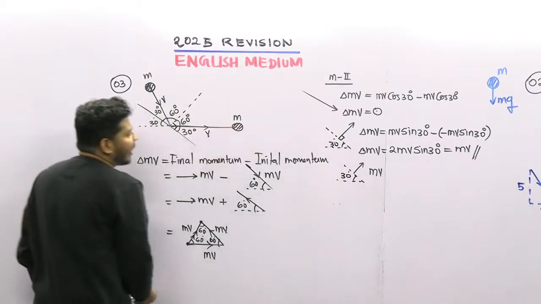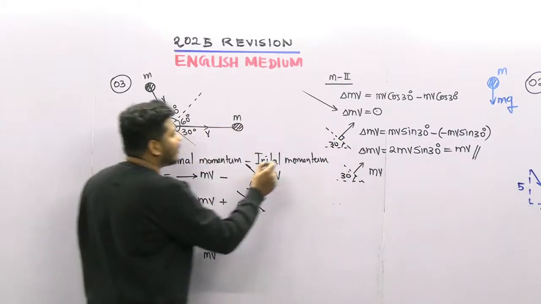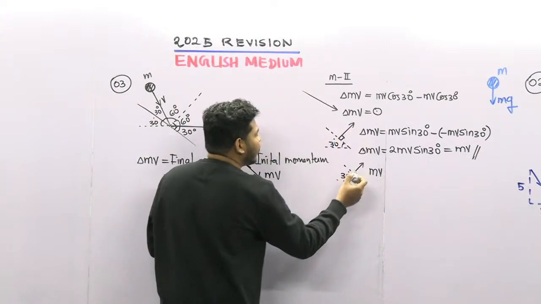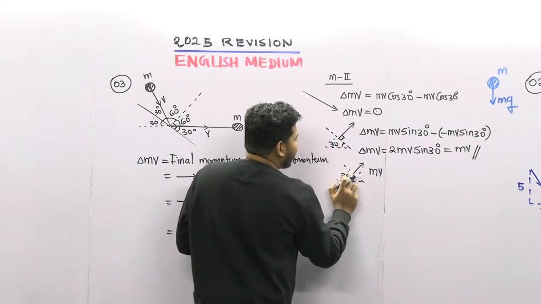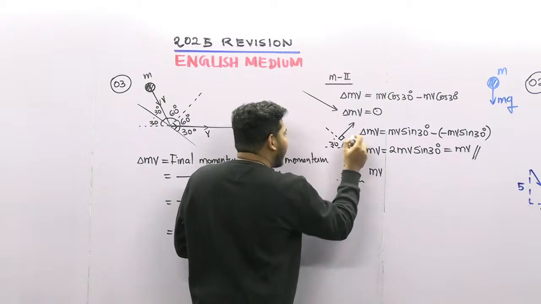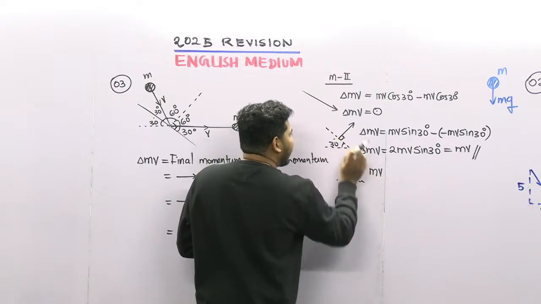You can put the angle like this, and also you can put this angle as well.